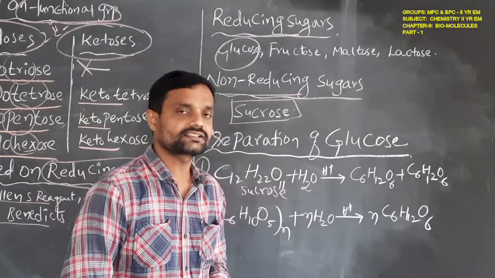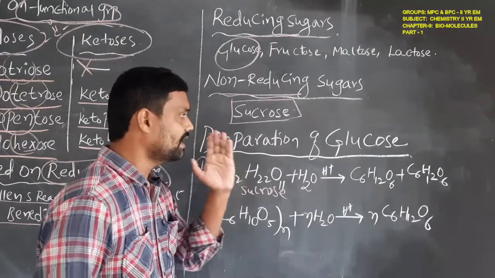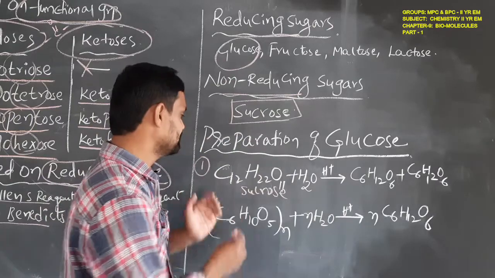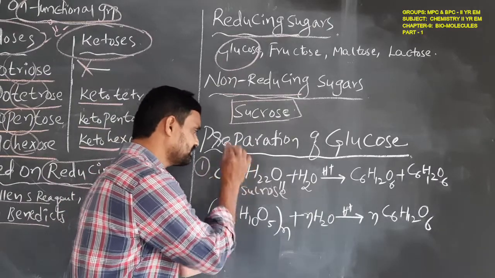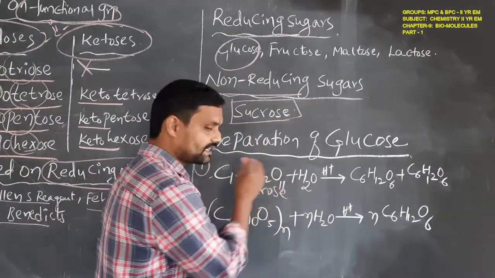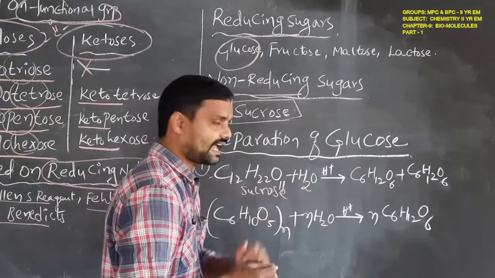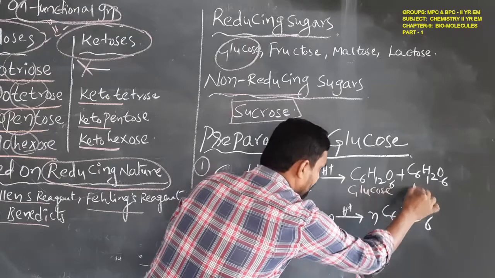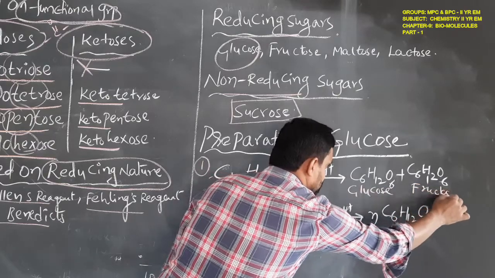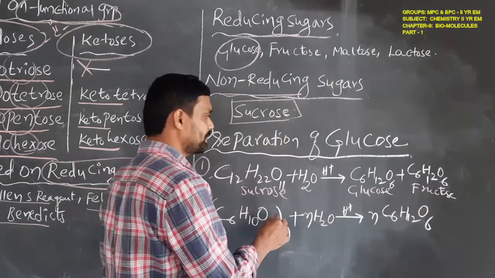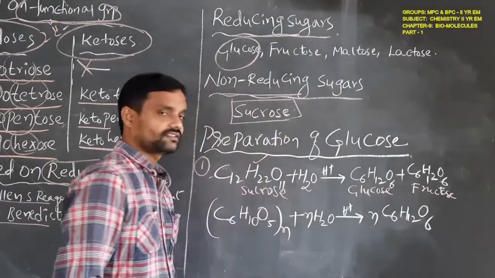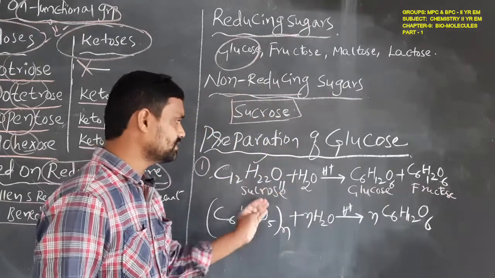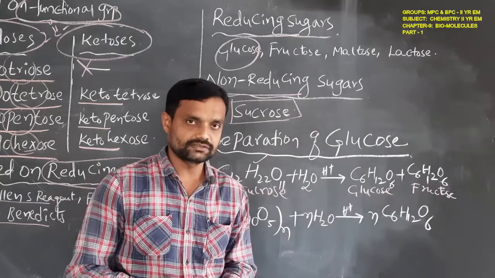Sucrose, C12H22O11, reacts with water in the presence of acid and gives glucose and also fructose.